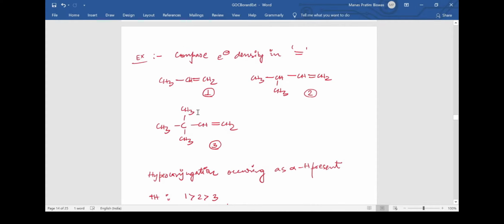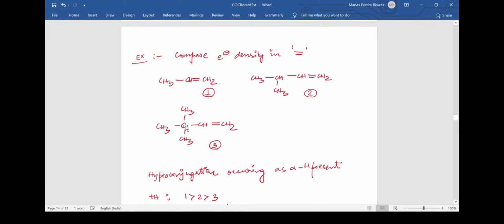But here we can also see that hyperconjugation effect is taking place if you look very clearly. As I have told you, this bond is the functional group, I'm treating it as the functional group. So this adjacent carbon is the alpha carbon. In this case, this carbon is the alpha carbon, and in this case, this carbon is the alpha carbon. Now, what we see is that this alpha carbon is having 3 hydrogens, and this alpha carbon is having only 1 hydrogen, and this alpha carbon is having no alpha hydrogen.